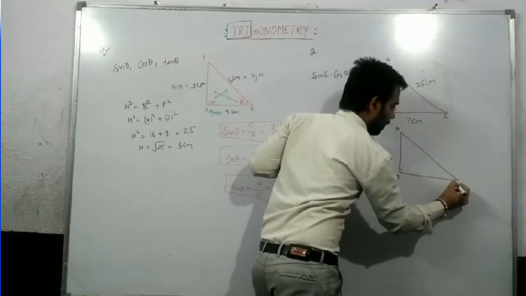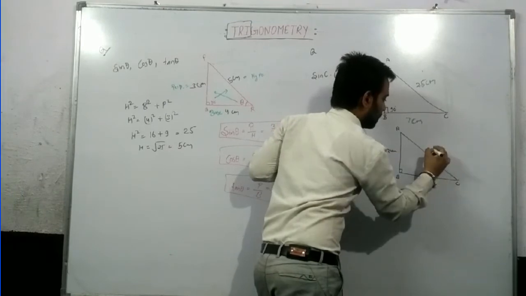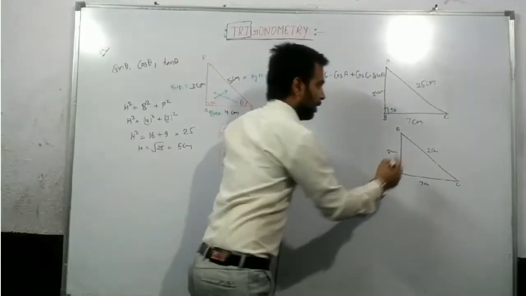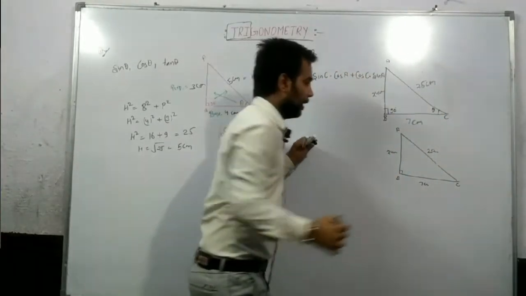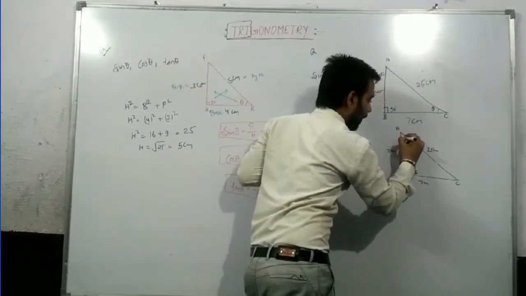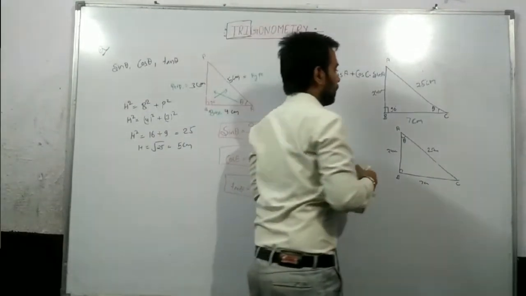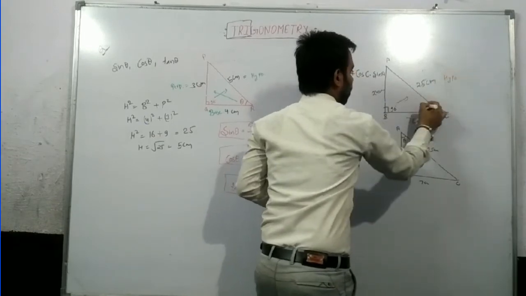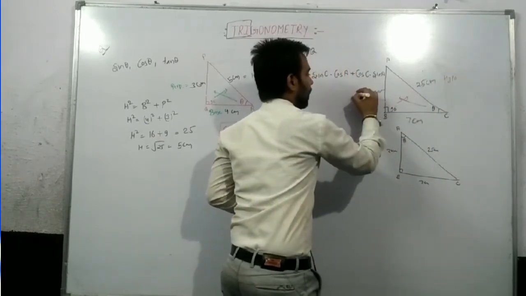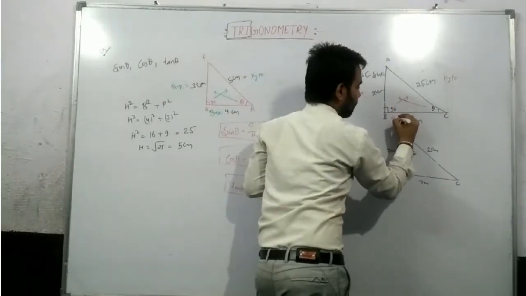I made the similar triangle again. This is 24, this is 7, and this is 25. In the first triangle, the theta is on C, and in the other triangle, theta is on A. Now find the whole things. Opposite side to 90 degrees is hypotenuse, opposite side to theta is perpendicular, and the remaining side is base.